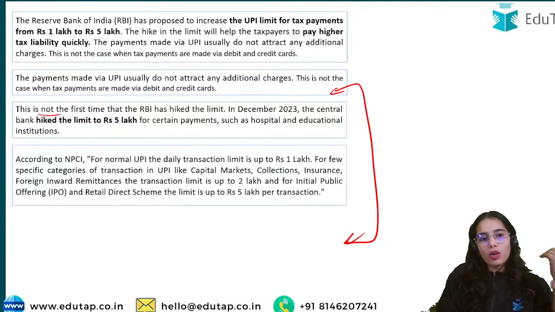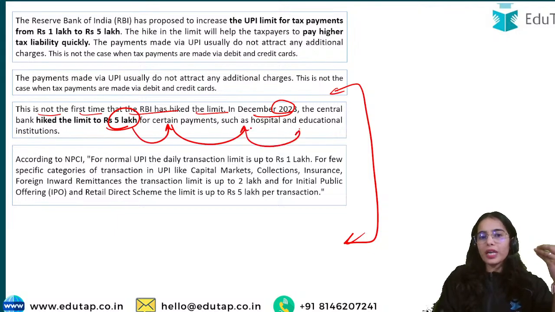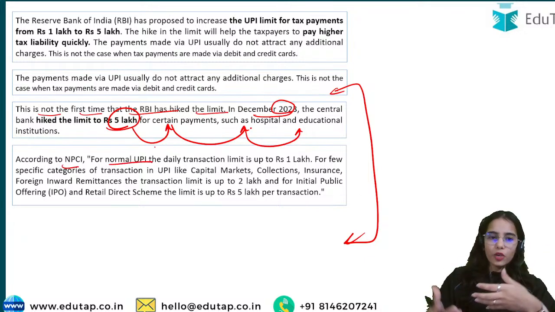Okay, this is not the first time that RBI has hiked the limit. In December 2023, the RBI hiked the limit to rupees 5 lakh for certain payments such as hospital bills or educational institutions bills. NPCI said that for normal UPI transactions, the daily limit is 1 lakh rupees.